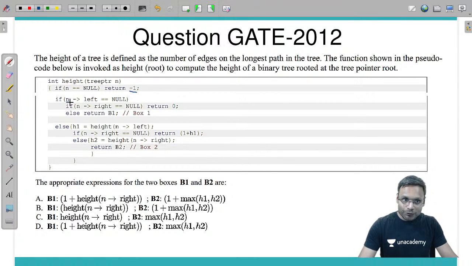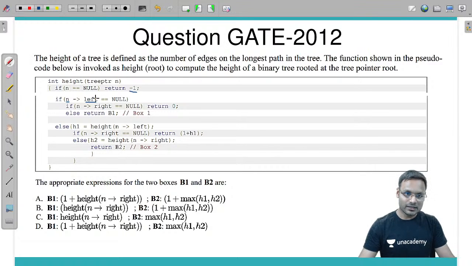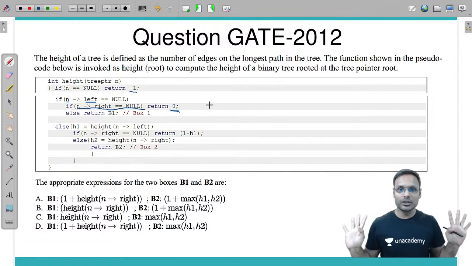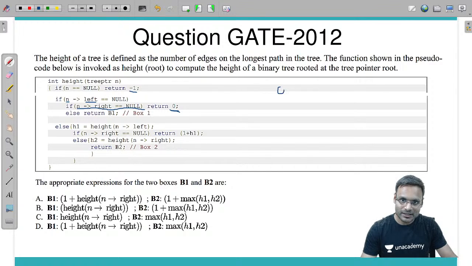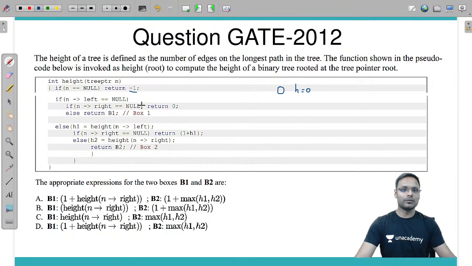We will check if n's left child is null. If n's left child is null, it means only through the right subtree we will calculate the height. So look at this. We are checking if the right subtree is also null, then the tree has only a single node, return 0. Suppose the first option is this: if the node's left subtree is null and right subtree is also null, then what is the height of this particular tree? The height of this tree is 0. Same thing we have done here. If left subtree is null and right subtree is also null, then we calculate the height as 0 and return it. So return 0 and done.